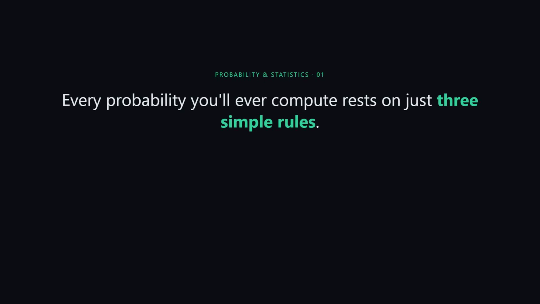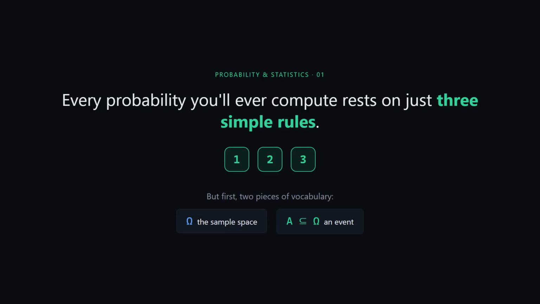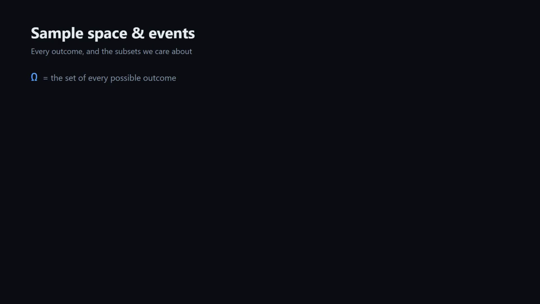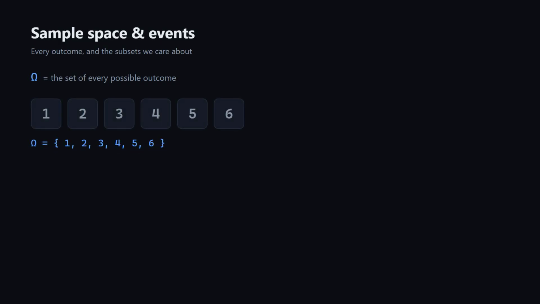Every probability you'll ever compute rests on just 3 simple rules. But first, 2 pieces of vocabulary: the sample space and the event. The sample space is just the set of every possible outcome of an experiment. Roll a die, and the sample space is 1 through 6, every number it could land on.